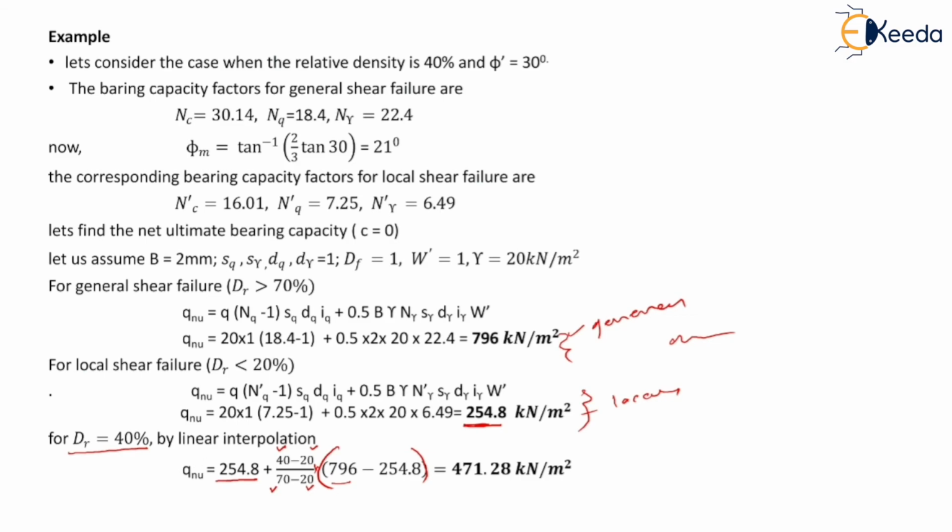So value of qnu for relative density of 40% is obtained as 471.28 kilonewton per meter square.